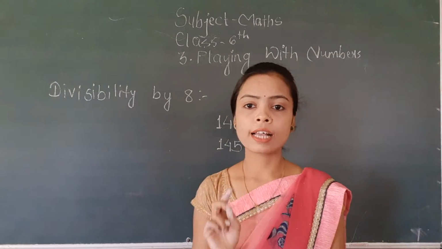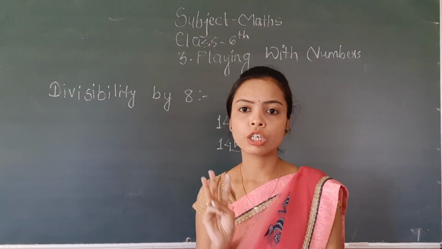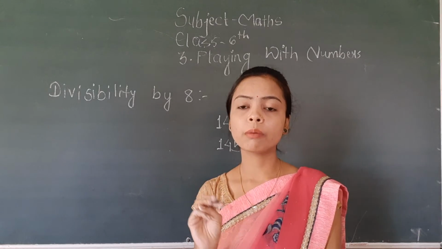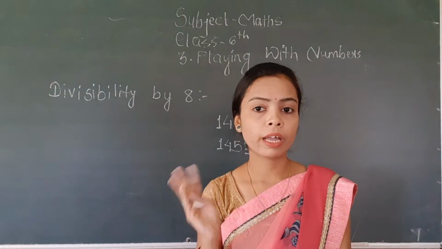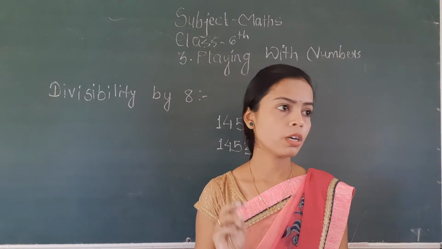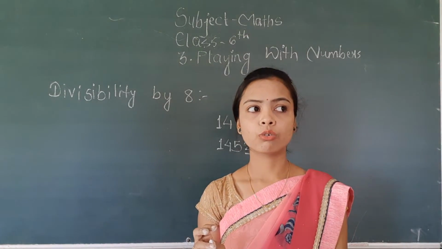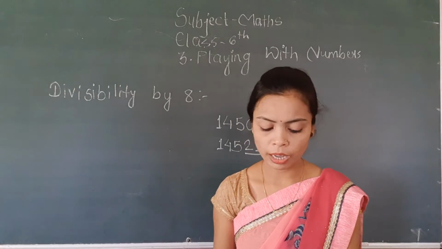If in the last three places there are consecutive zeros, or the last three digits are divisible by 8, then you say that the given number is divisible by 8.